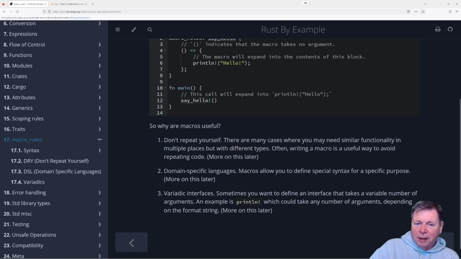So this may be the one thing that I would go, oh, okay, that's cool. That is a reason to do a macro. And that's probably why println is implemented and write is implemented as a macro rather than a function, because you can do this third thing. The other stuff, whatever. Just filling out a list.